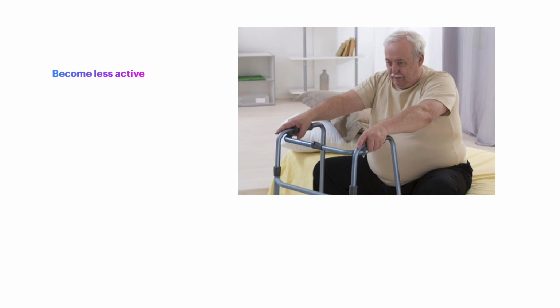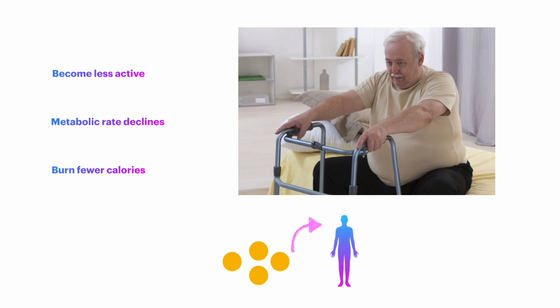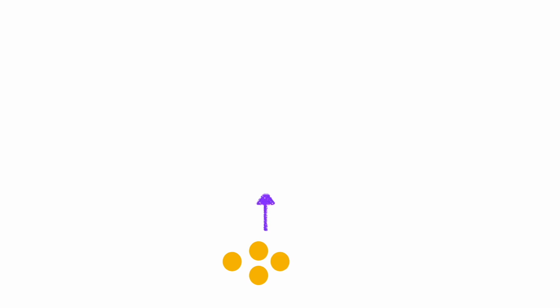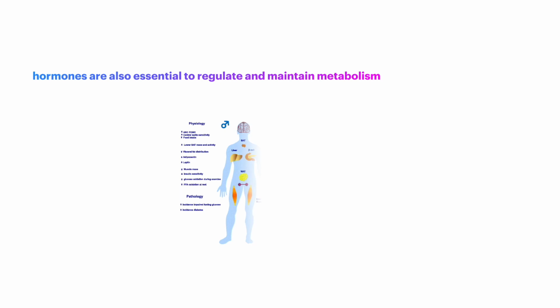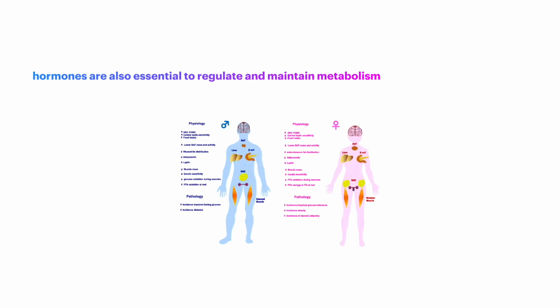Additionally, when we get older and become less active, the basal metabolic rate also declines, meaning that humans burn fewer calories, which in the end makes fat be stored in the body at higher quantities. This accumulation of fats can lead to many alterations in common glucose and lipid metabolism. Furthermore, hormones are also essential to regulate and maintain metabolism. But as aging occurs, there is a decline in the production of multiple hormones, for example, growth hormone and sex hormones like estrogen and testosterone.